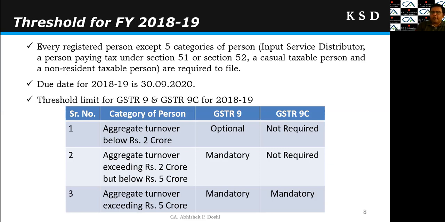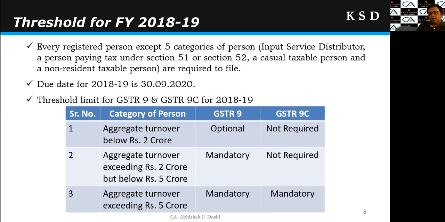Due date for FY 18-19, we all know that recently they have extended the due date up to 30th September 2020. So at present, the due date for FY 18-19 GSTR 9 and 9C is 30th September. And now the threshold limit for 9 and 9C: who is supposed to file GSTR 9, for whom it is optional, who is supposed to file GSTR 9C, and for whom it is not required. So we have given this table for the category of person.